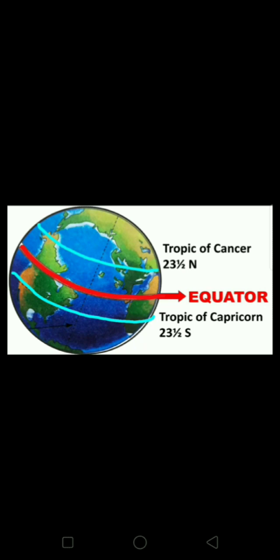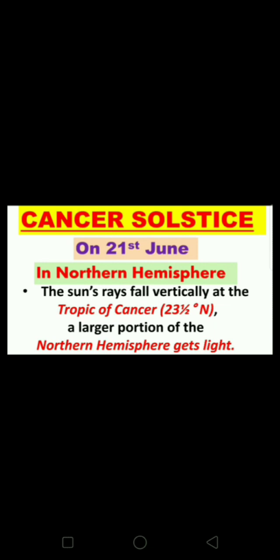Another imaginary line is the Tropic of Capricorn, that is 23.5 degrees south, which lies in the southern hemisphere. The first is the Cancer solstice, and it occurs on 21st June. Remember it. Cancer solstice occurs on 21st June. And now we will see what happens in the northern hemisphere on 21st June.